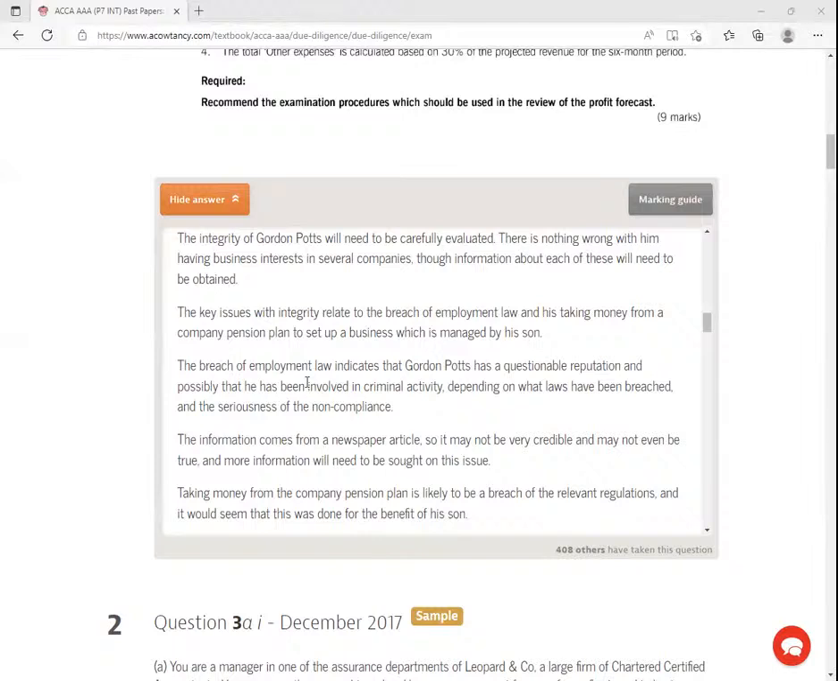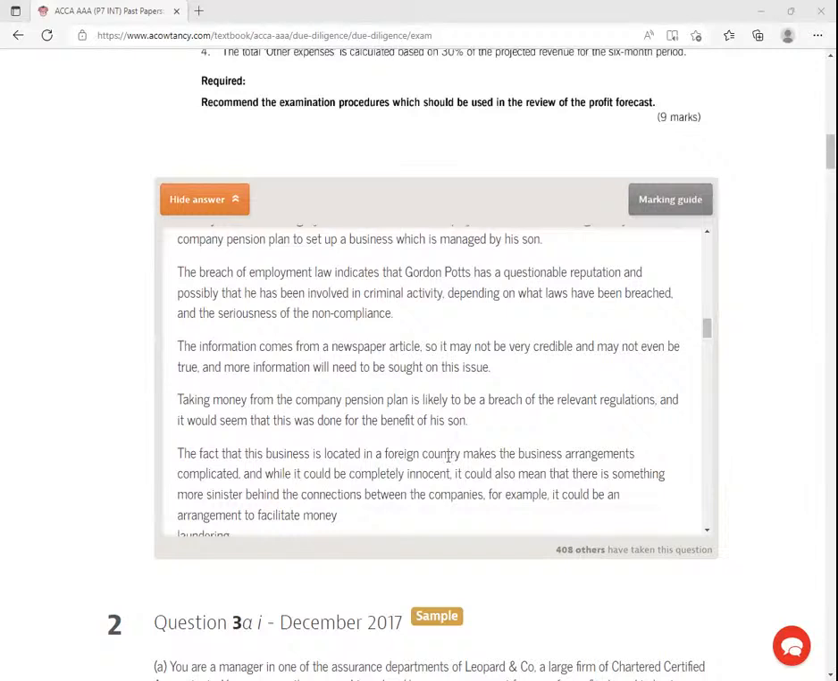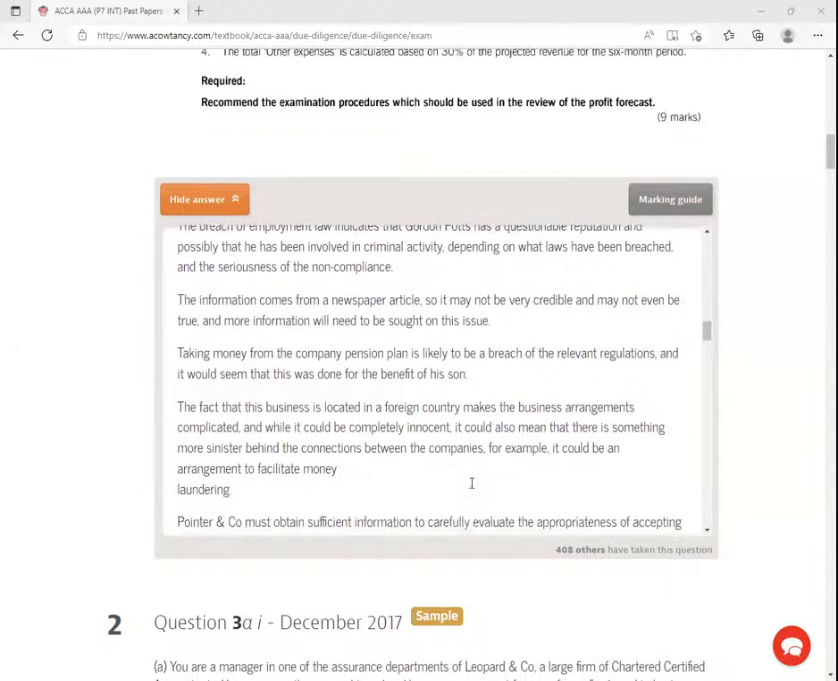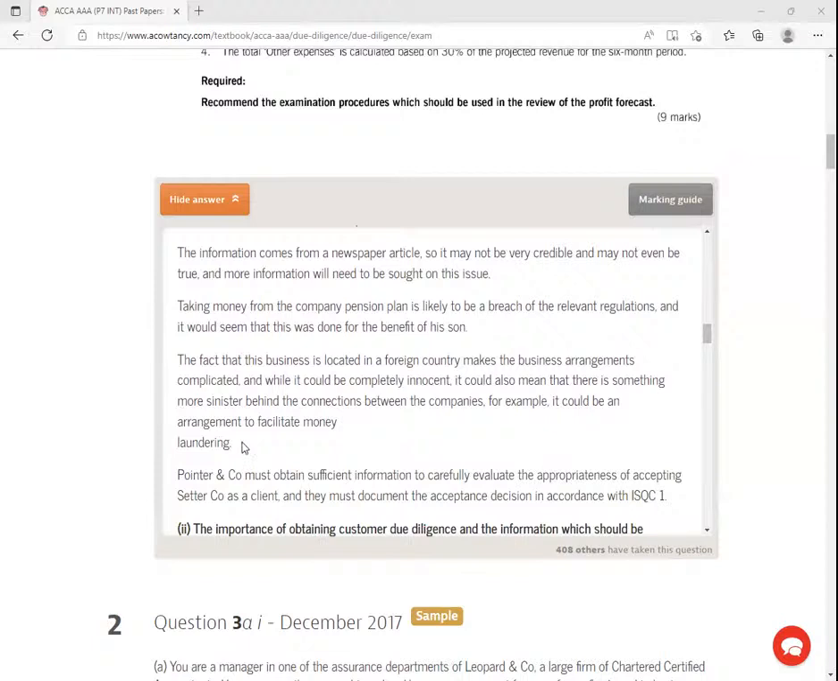The information comes from a newspaper article, so it may not be very credible and may not even be true, and more information will need to be sought on this issue. Taking money from the company pension is likely to be a breach of the relevant regulations, and it would seem that this is done for the benefit of his son. The fact that this business is located in a foreign country makes the business arrangements complicated, and while it could be completely innocent, it could also mean that there is something more sinister behind the connections between the companies. For example, it could be an arrangement to facilitate money laundering. Of course, this is supported even by the fact that the company is based abroad. Why could it not invest in Kenya or in the country?